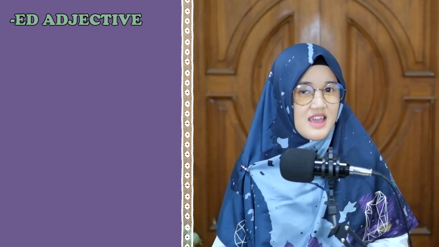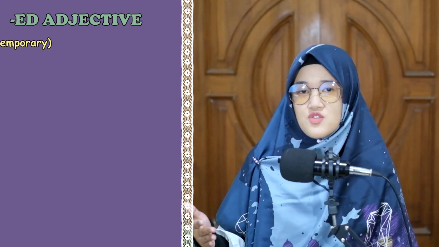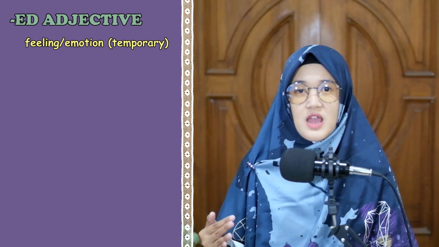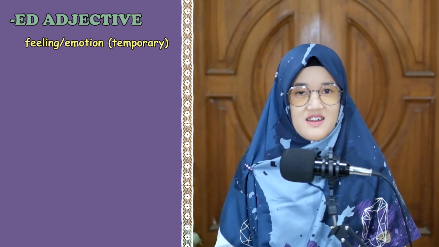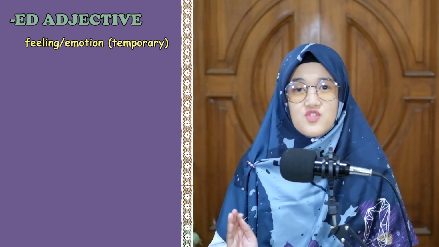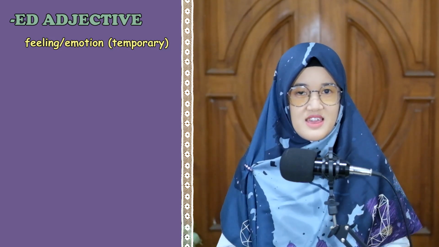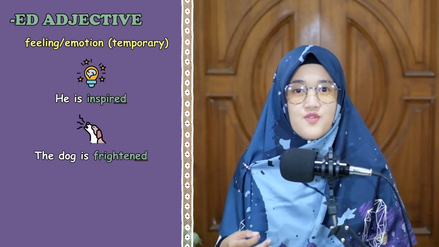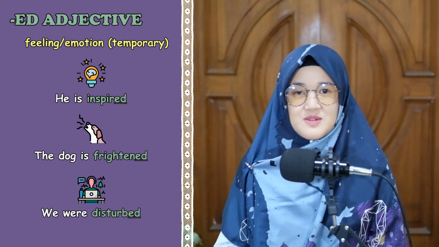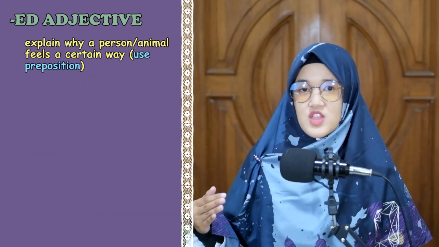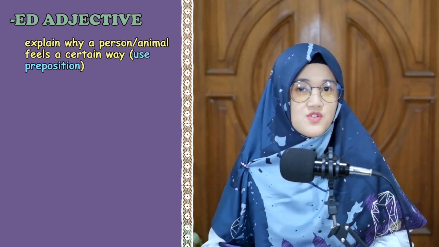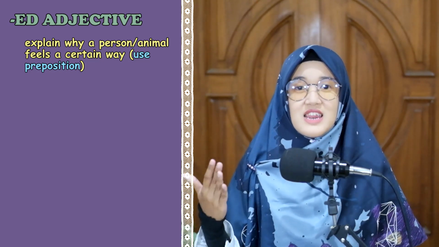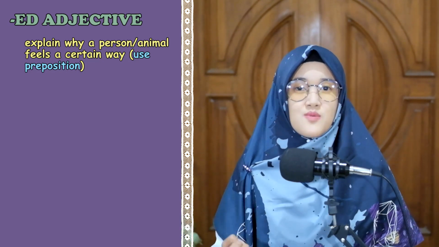An adjective that ends in ed form is used to describe a feeling or an emotion, describe how a person and animal feel. So it is basically used to describe a temporary thing. He is inspired. The dog is frightened. We were disturbed. We also can use ed adjectives when we use the prepositions to explain why a person or animal feels a certain way.